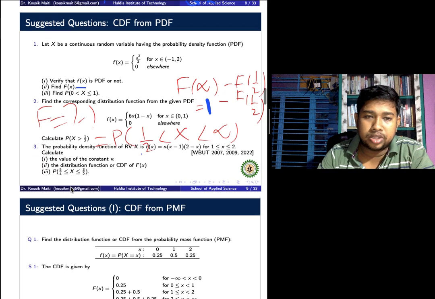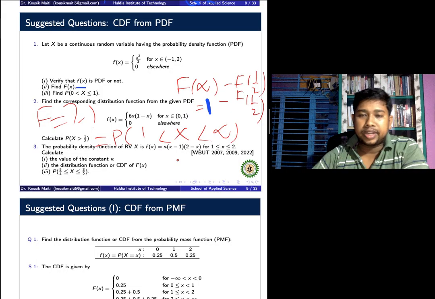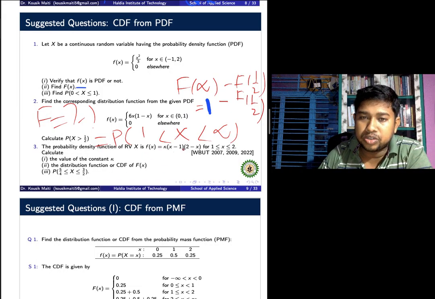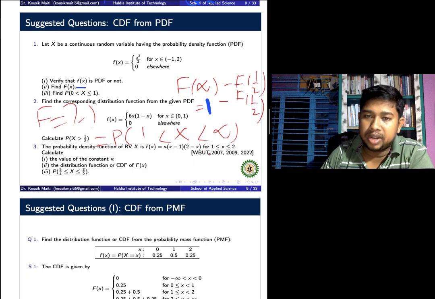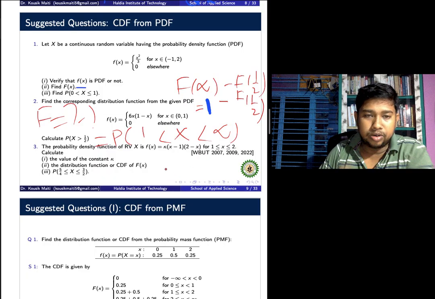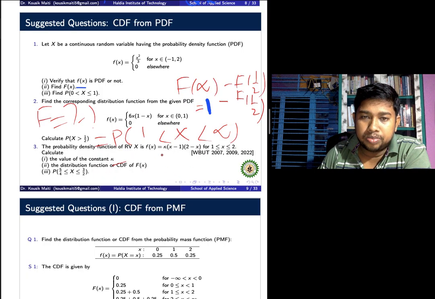Similarly, we also calculate question number 3. The probability density function of the random variable X is f(x) equal to k times (x minus 1)(2 minus x) in the interval 1 less than or equal to x less than or equal to 2. It's a very important question for West Bengal University of Technology. To find the value of k, the integration from 1 to 2 of k(x minus 1)(2 minus x) dx equals 1.